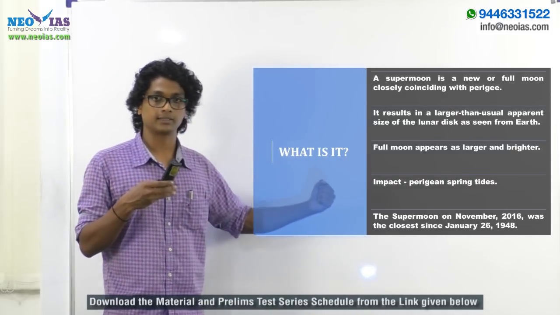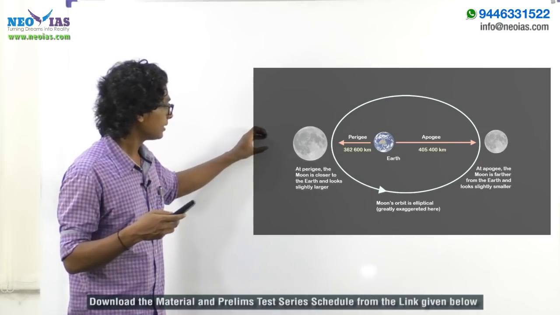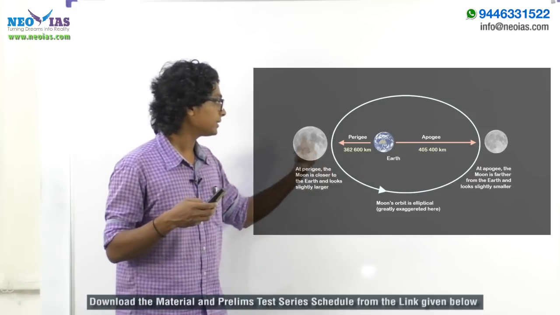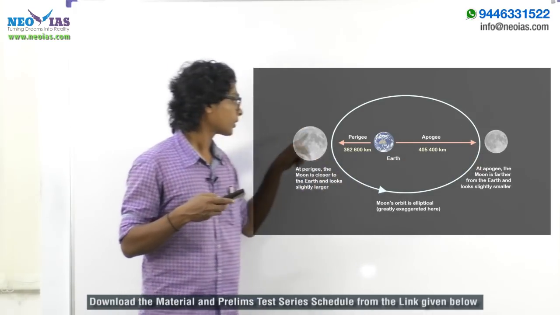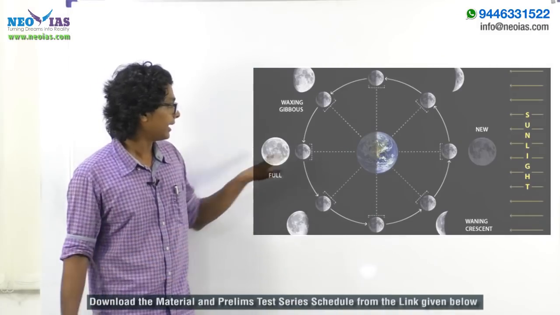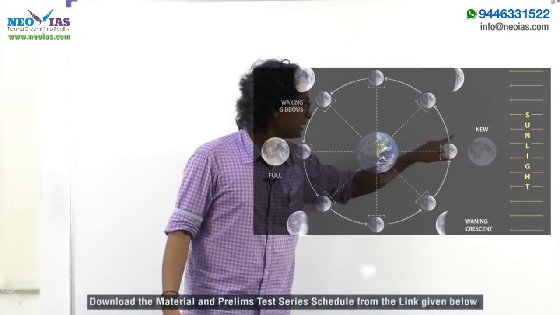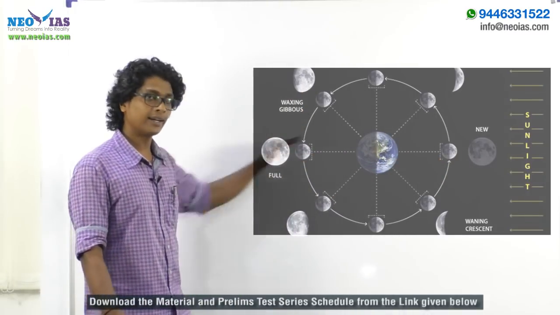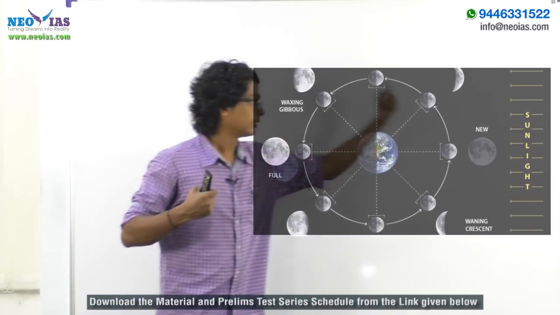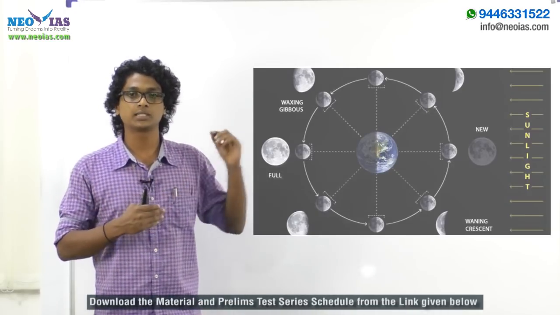Spring tide means when the sun, moon and earth come in a straight line, that is, either during the new moon or full moon. During this, the gravitational attraction of the combined sun and moon results in a higher tide. That we call spring tide.